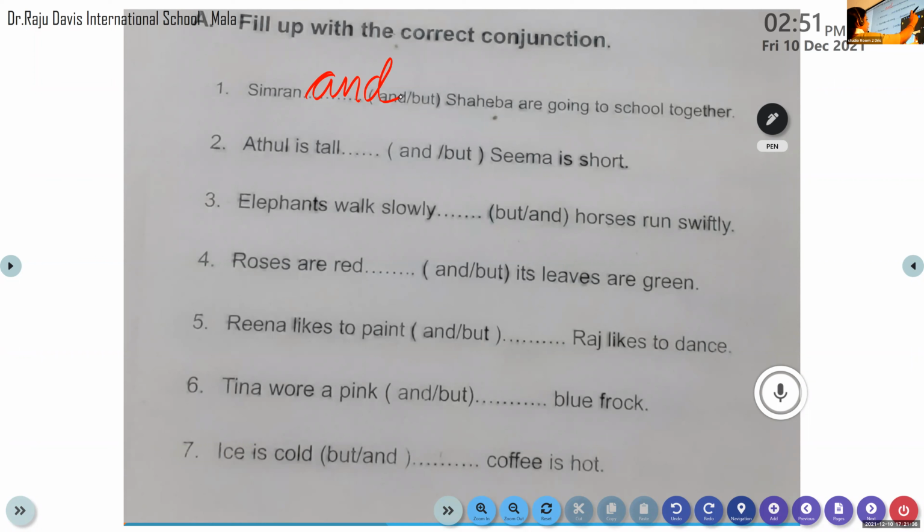Next is Advait PS. Come on, do the next question. Atul is tall, but Seema is short. Yes. Very good. Here we are talking about two different people. It is page number 23. Why do you keep on asking? It is page number 23. Arjun, come on, do the third question.